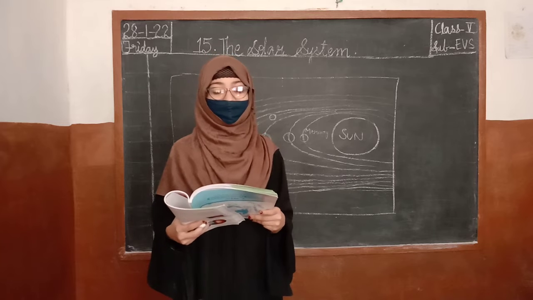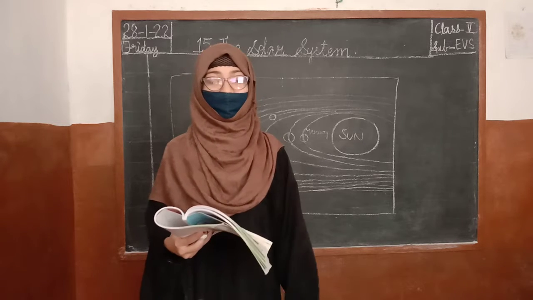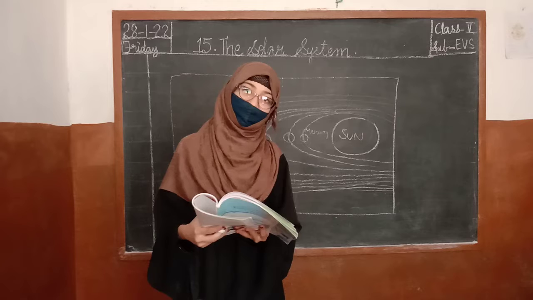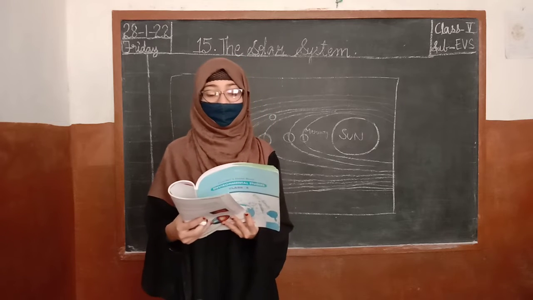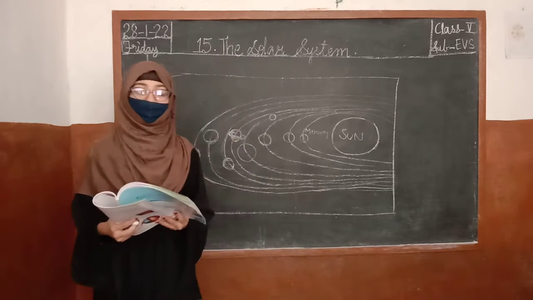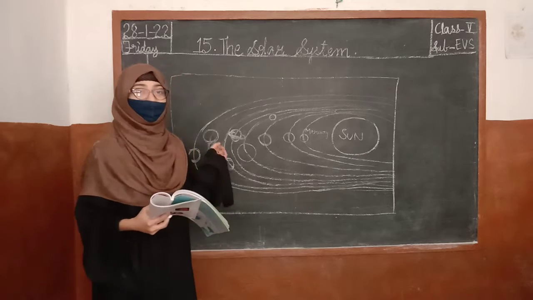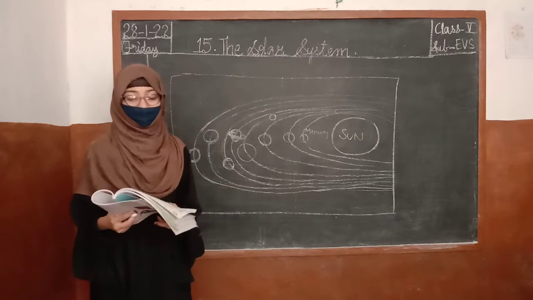The solar system is an exciting place. It is made up of how many planets? It is made up of 8 planets. Very good. Their moons and the sun. And what else is there with the planets? There are moons and also the sun.